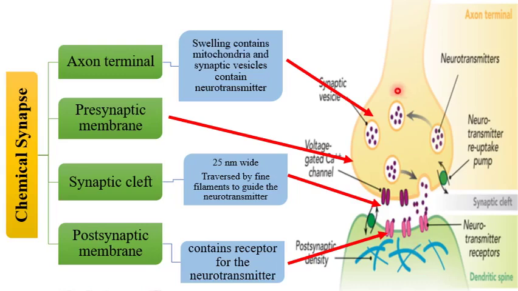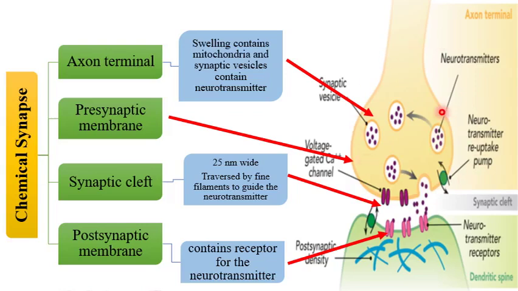First, axon terminal. Presynaptic membrane, presynaptic, which is the before of the synapse. This area is called the synapse. So the membrane before the synapse is called presynaptic membrane, and this area is called the synaptic cleft, and the membrane after the cleft is called the postsynaptic membrane.